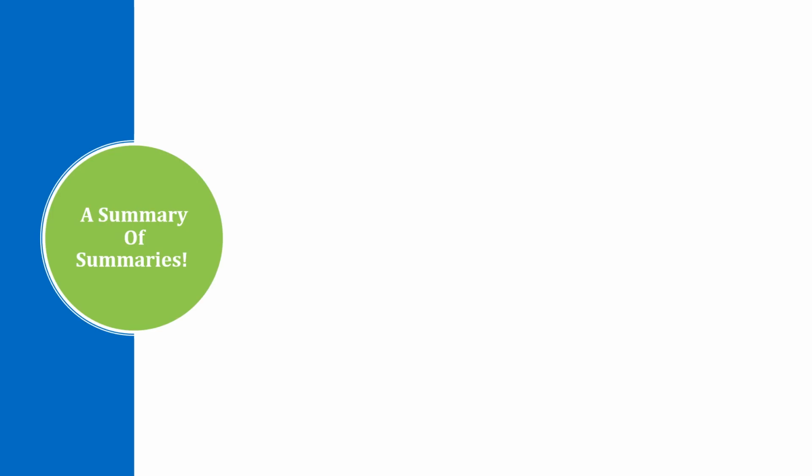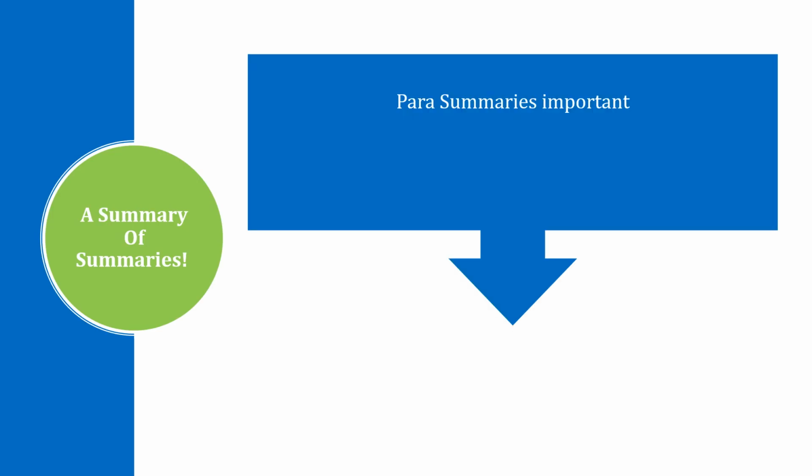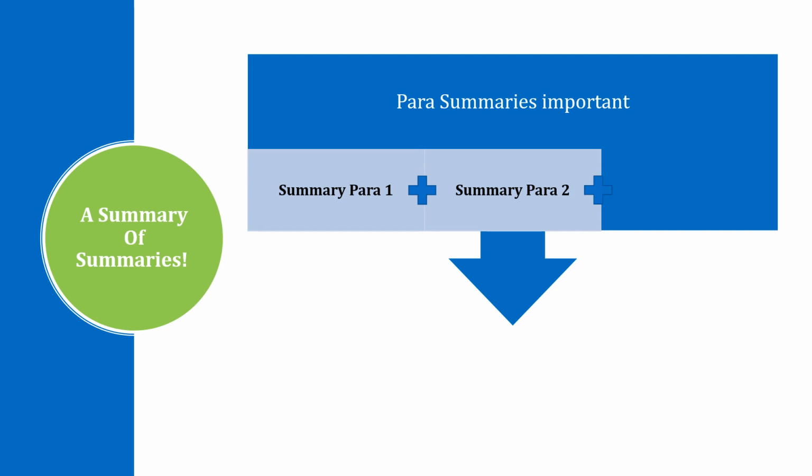The first and most important requirement for deriving the main point are accurate para summaries. An accurate para summary will give you the purpose of each paragraph. When these summaries are put together, we need to connect them by understanding the flow of information from the first para to the second and from the second to the third.